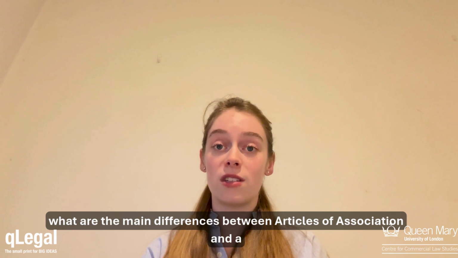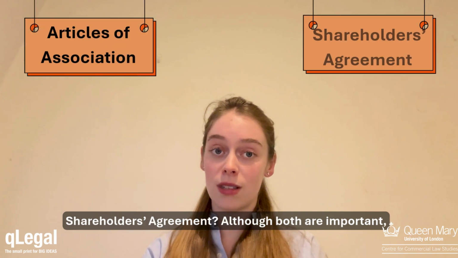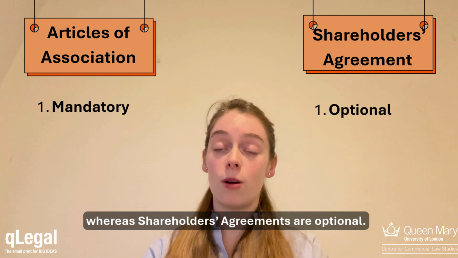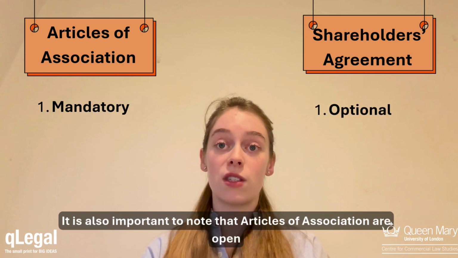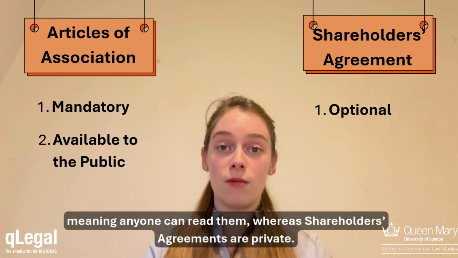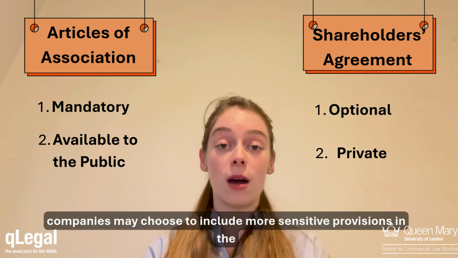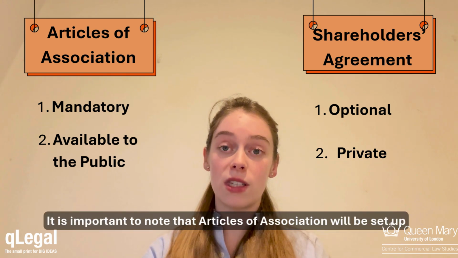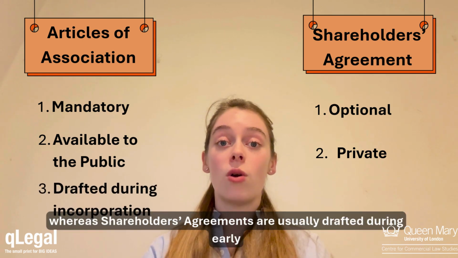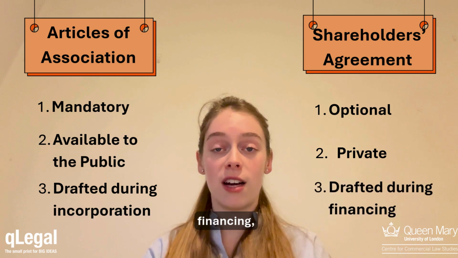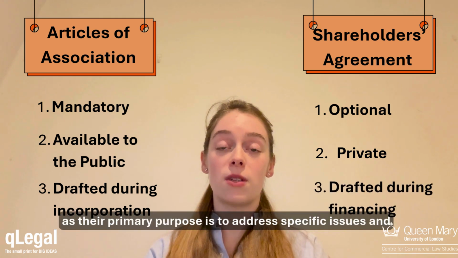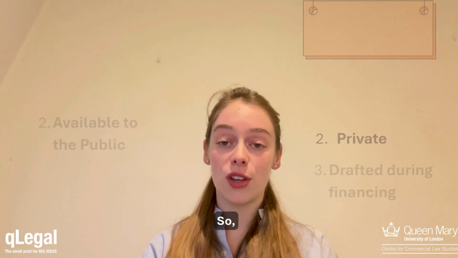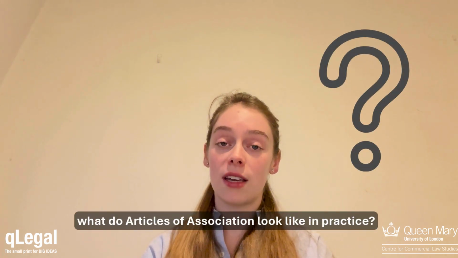So, what are the main differences between Articles of Association and shareholders' agreements? Although both are important, Articles of Association are mandatory, where shareholders' agreements are optional. It is also important to note that Articles of Association are open to the public, meaning anyone can read them, whereas shareholders' agreements are private. Therefore, companies may choose to include more sensitive provisions in the shareholders' agreement. It is important to note that Articles of Association will be set up during incorporation, whereas shareholders' agreements are usually drafted during early financing, as their primary purpose is to address specific issues and relationships that arise among shareholders and investors.